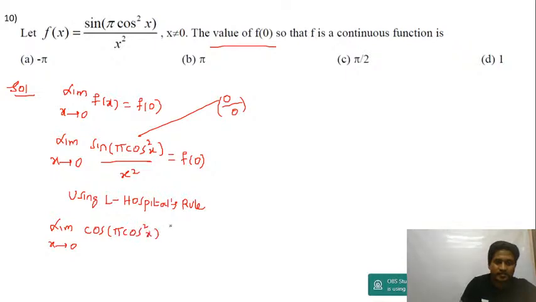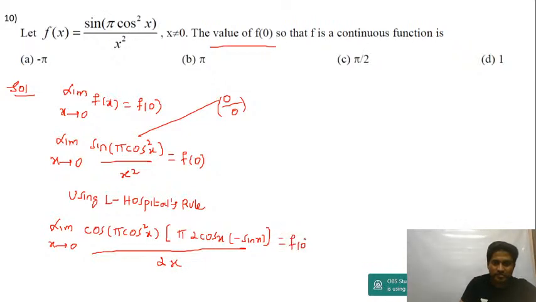Pi is a constant. Differentiation of cos square x is 2 cos x into minus sin x, and the whole divided by differentiation of x square, which is 2x, and that's equal to f of 0.